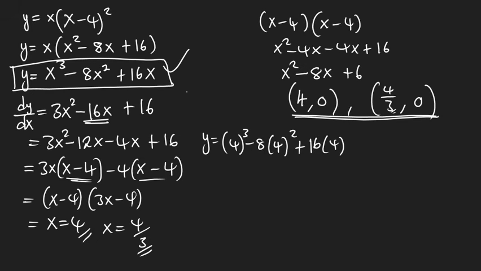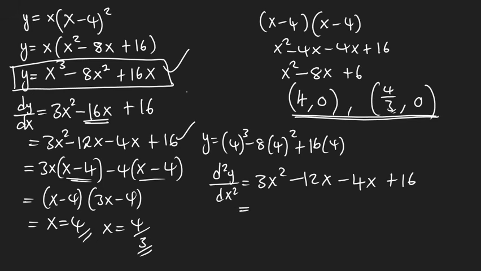Now we want to determine the nature. To determine the nature, d2y over dx2. Now where was our equation? This one. We now proceed. So this is going to give us like 6x minus 12.